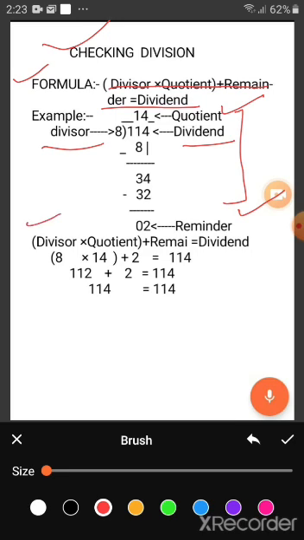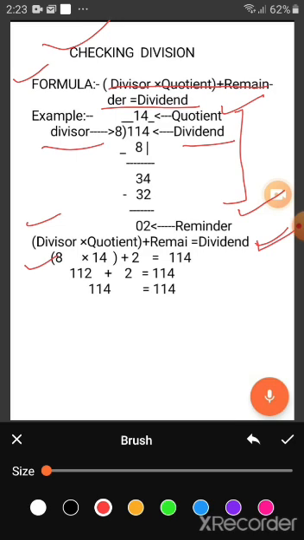Now you see here, divisor into quotient plus remainder should be equal to the dividend. Understood? If this holds, then we are sure that our division is correct. Now we put all the numbers according to their place. What is the divisor? 8. Quotient is 14 and remainder is 2.